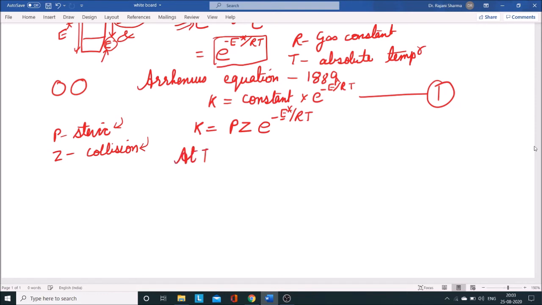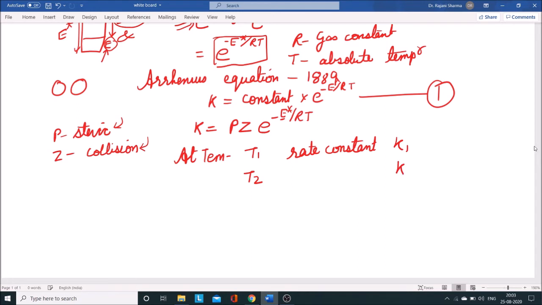At temperature T1, the rate constant will be K1, and at some temperature T2, we will have the rate constant K2.